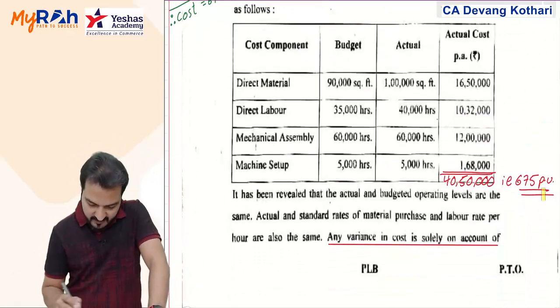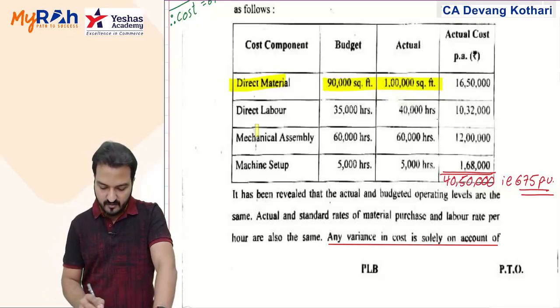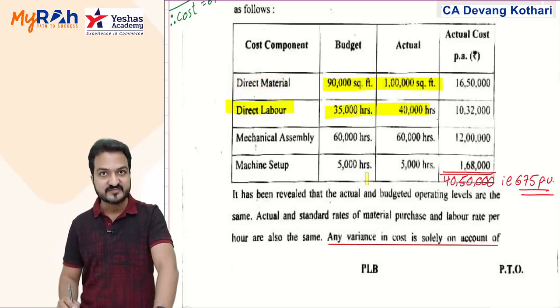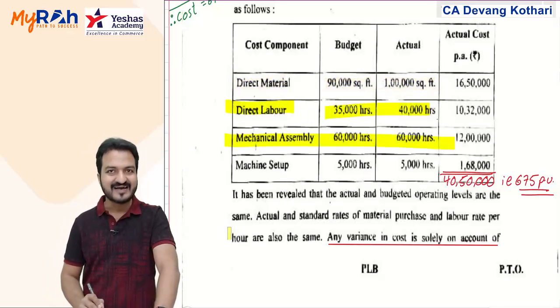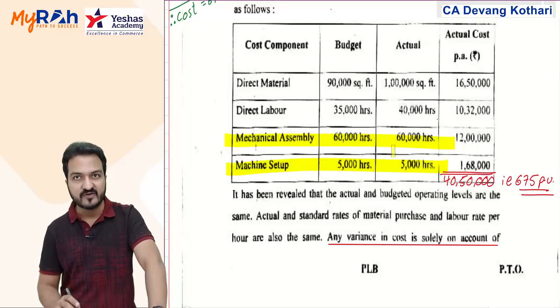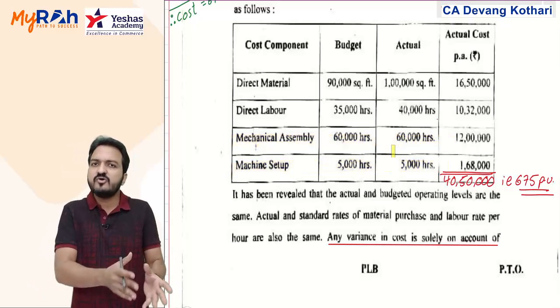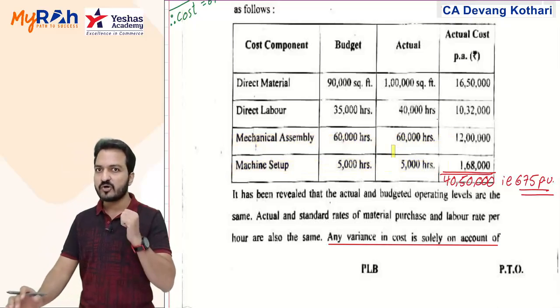Notice my material cost has more materials wasted. My labor has more hours wasted. But my assembling cost has no wastage, and setup also does not have any wastage. So first of all, I recommend to reduce the wastage. Reducing wastage is called cost control.